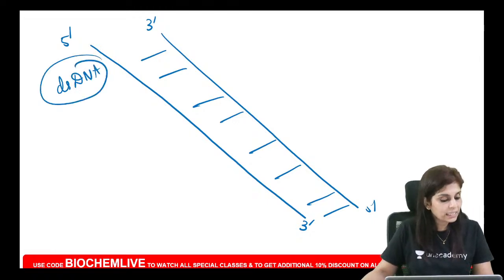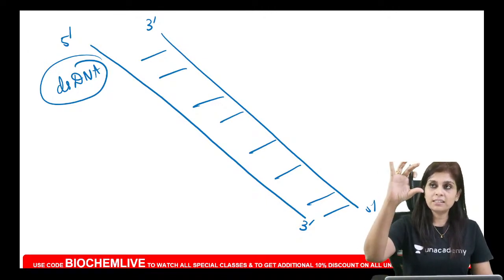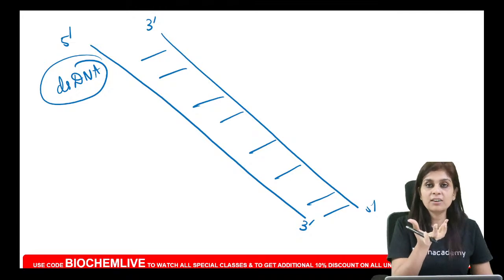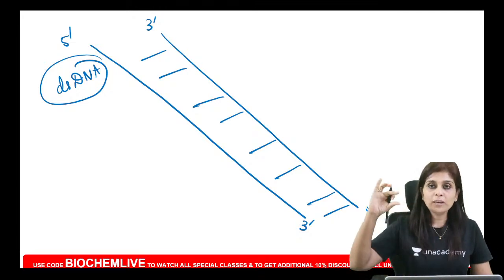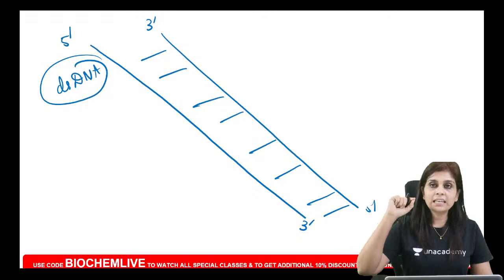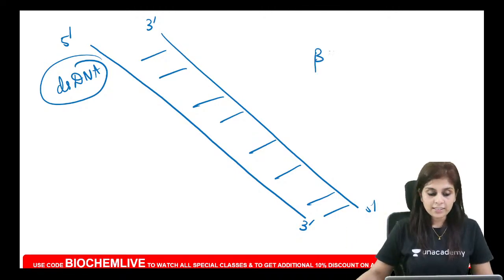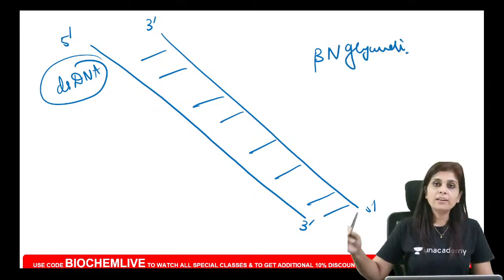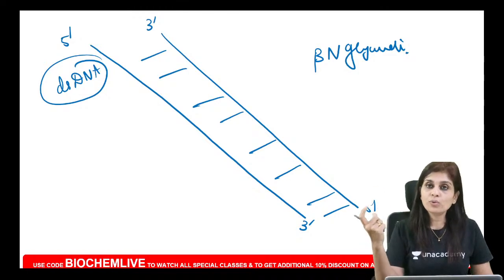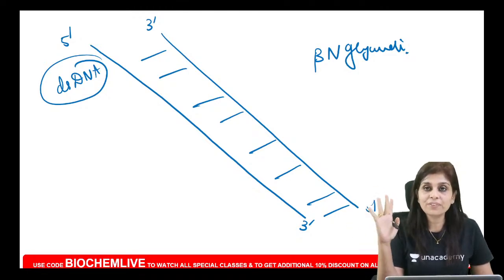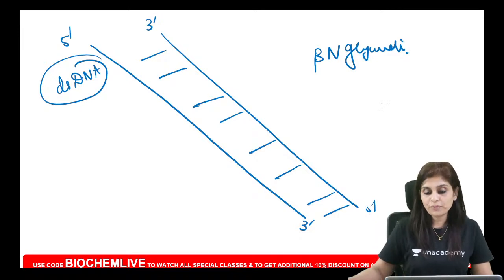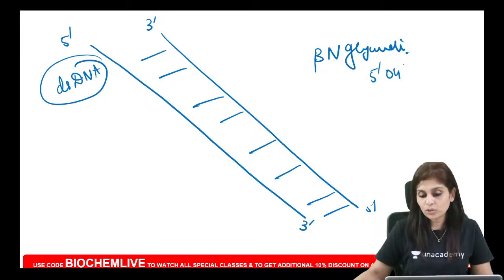So can you quickly summarize all that I've told you so far? Nitrogenous bases will get attached to ribose or deoxyribose sugar to form a nucleoside, right? And the linkage is glycosidic linkage. What linkage is it? It is beta N glycosidic linkage. And from nucleoside, how do you form a nucleotide? By attaching a phosphate group. Where will you attach the phosphate group? You attach the phosphate group to the 5 prime hydroxyl group.